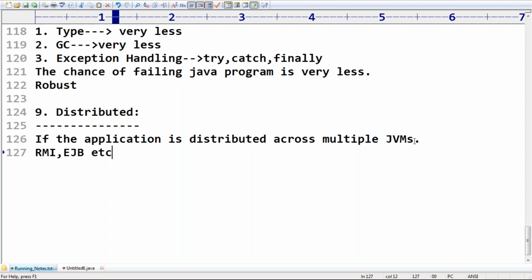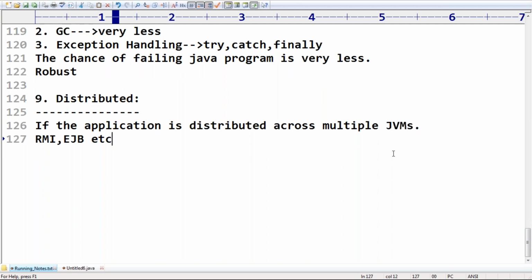Swarup Sarkar is asking, sir, can you please give an example of a distributed application? Just a basic idea: your mobile network application. Suppose you are in Kolkata, Swarup, you are from West Bengal, I hope.